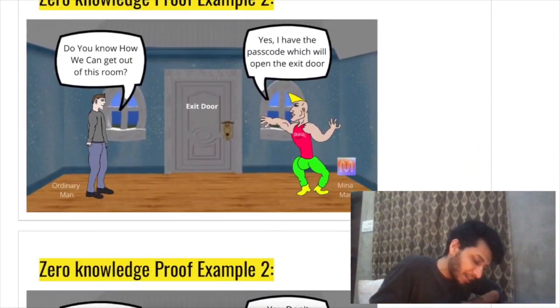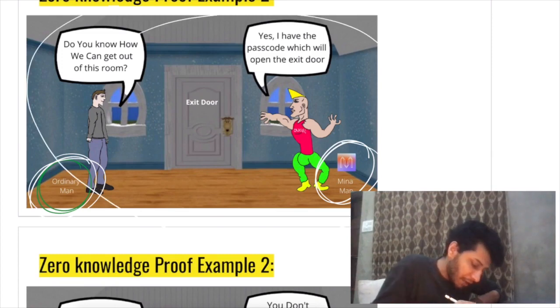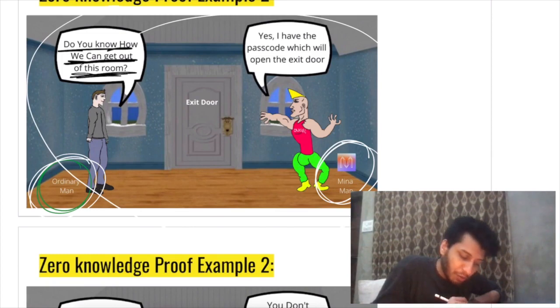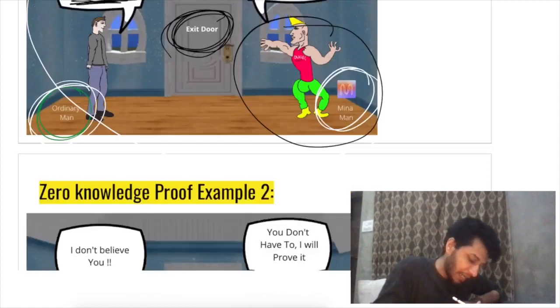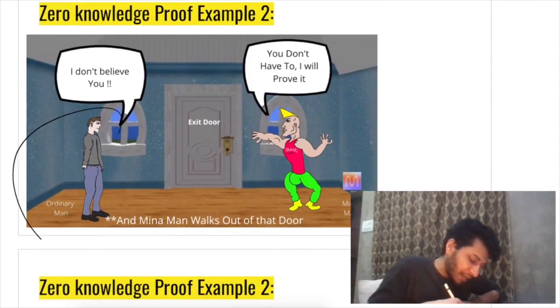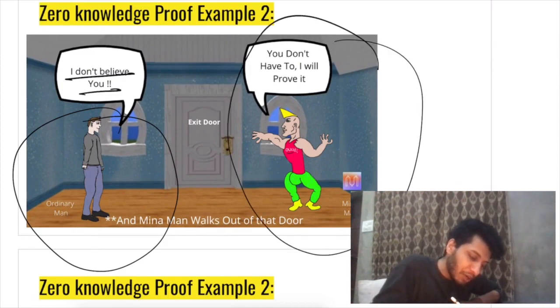Let's take another example. Here, ordinary man and Meena man are actually captured in a room. This ordinary man asks, do you know any way we can get out of this room? So Meena man claims to have the passcode which will open this exit door. And again, this ordinary man does not believe him. Again, he has two options now. Either he can tell him the passcode, right?